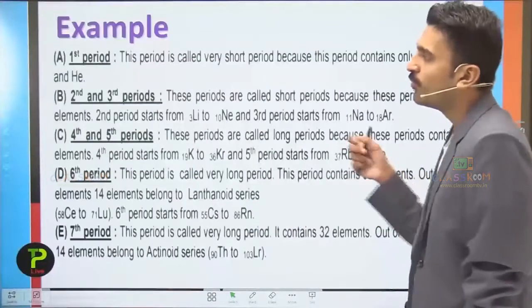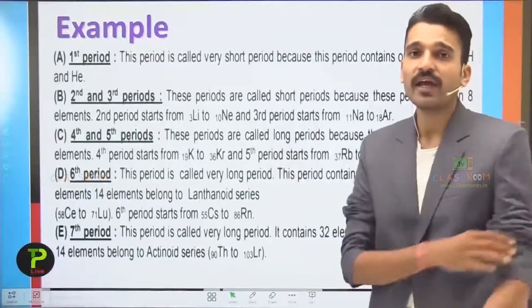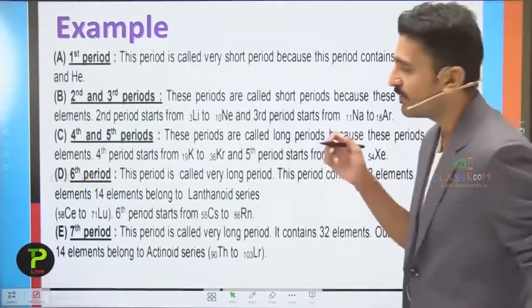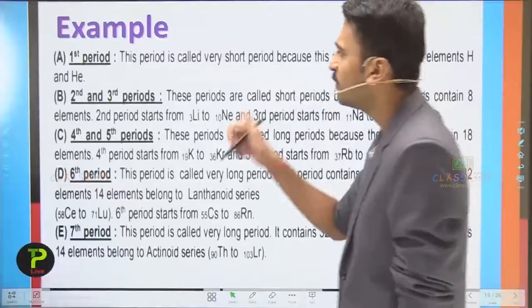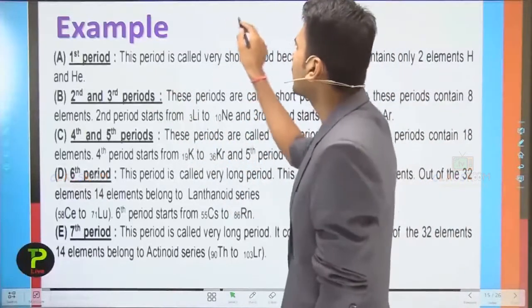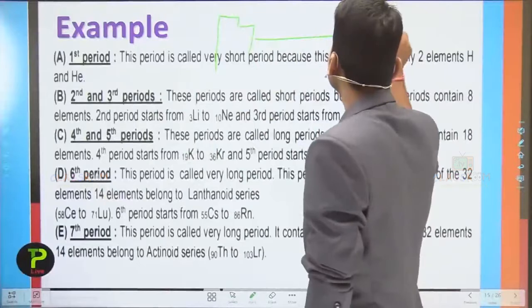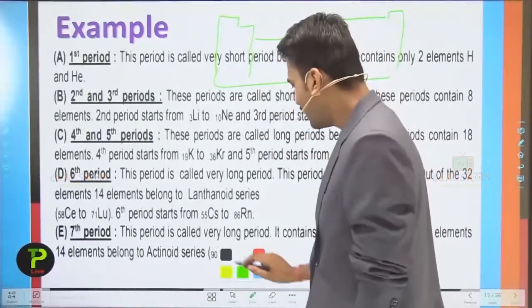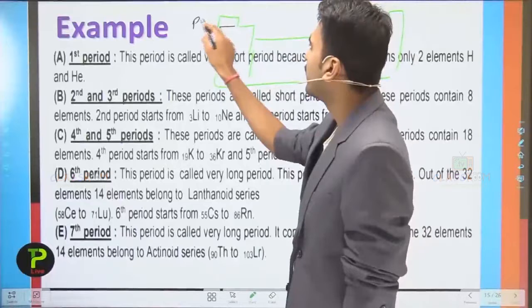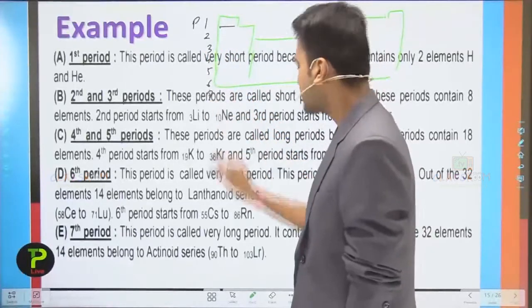Now moving on to the examples: the first period, the second period, up to the 7th period, and we are also going to see this in a periodic table. Just for example, if this is the periodic table of elements, it represents periods 1, 2, 3, 4, 5, 6 and 7.